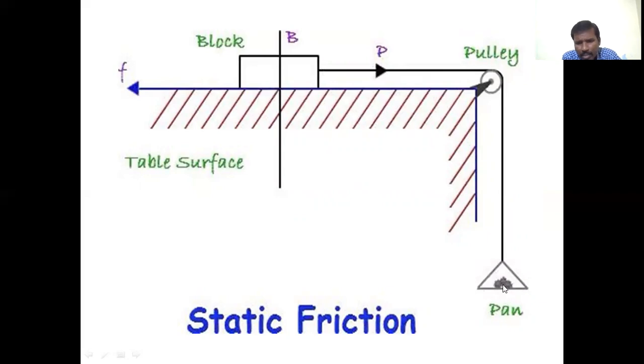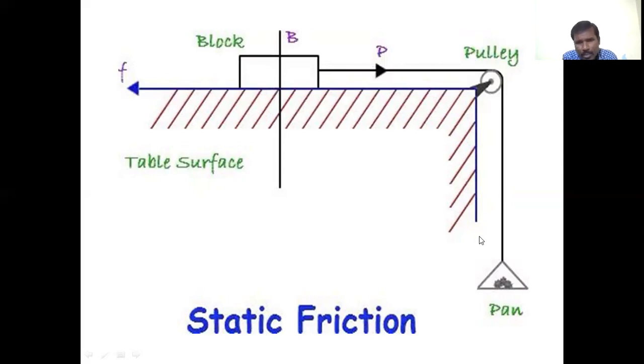If we increase the weight on the pan, there is a pulling force. To oppose this pulling force, a frictional force exists between the block and the surface, in the direction opposite to the motion of the body.